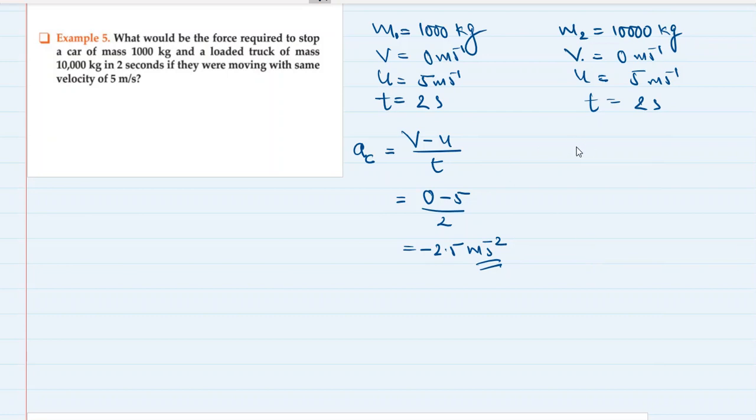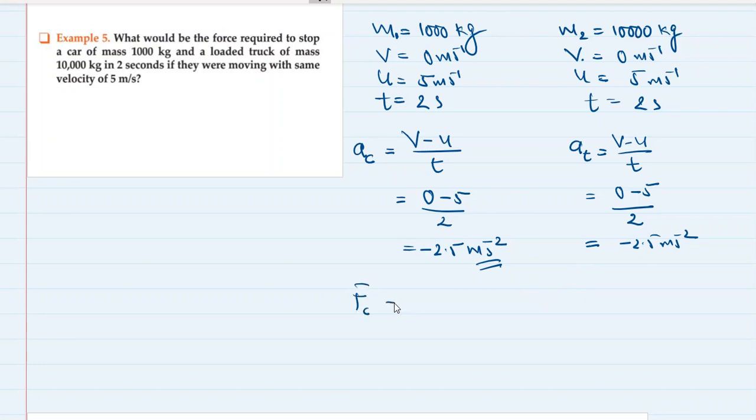Okay, and what should be the acceleration of the truck? In case of the truck, v minus u upon t. So 0 minus 5 upon 2 again. So we are getting minus 2.5 meters per second squared. See, in both the truck as well as the car, the acceleration required to be produced is minus 2.5 meters per second squared. But what about the force?